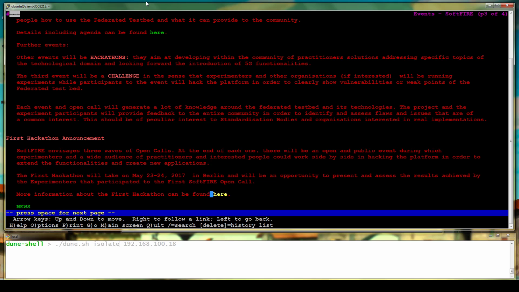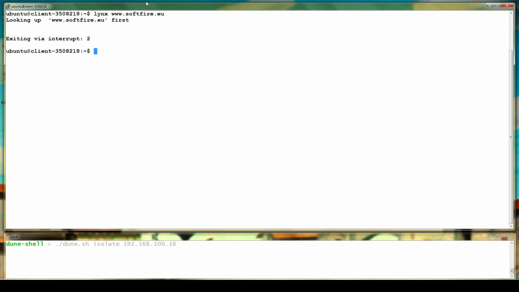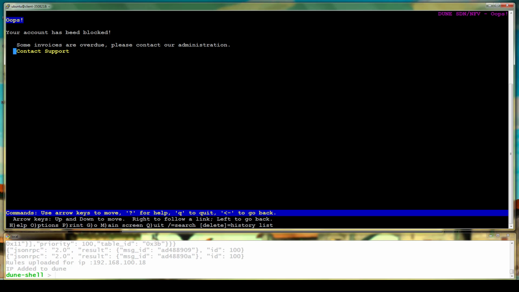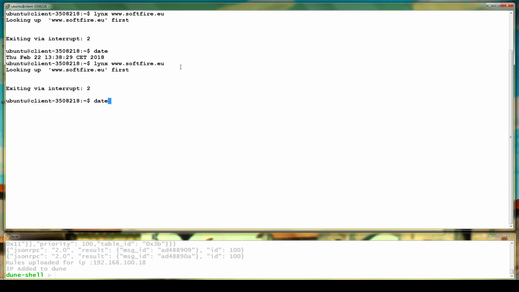Now we show the time needed to complete the whole operation. We show in the top window the local time on the customer's terminal via the date command. Typing the isolate command in the bottom window, we are able to put the customer in the blacklist. If we go back to the customer's terminal, we show that the customer now can only see the notification page and he cannot surf the real internet. As it can be seen in the top window, the whole operation has been completed in less than 15 seconds, and therefore we achieved the first KPI.